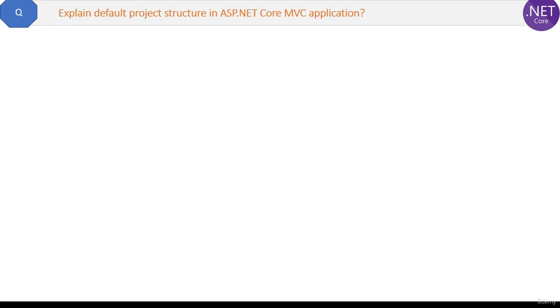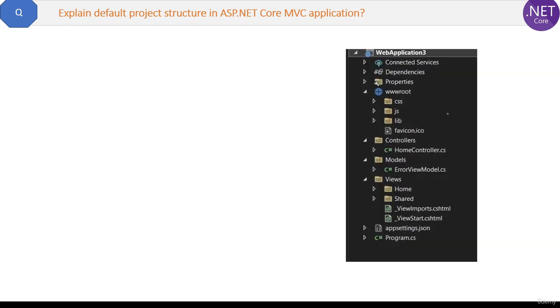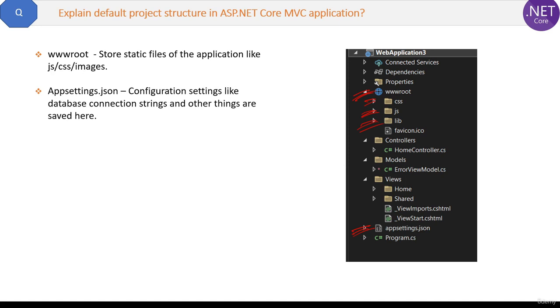Explain default project structure in ASP.NET Core application. Here in the screenshot you can see the default structure when you create the project for ASP.NET Core the first time. Here we have wwwroot. It stores static files of the application like CSS, JS, images. All the static files will reside in this folder. Second important file is appsettings.json. This stores the configurations like database connection strings and other things. The configuration basically which is required when the application is running.